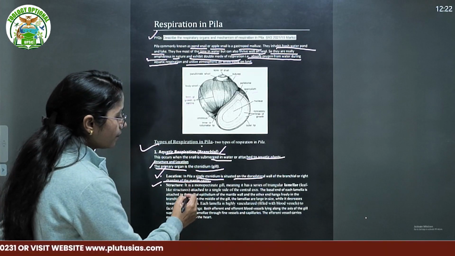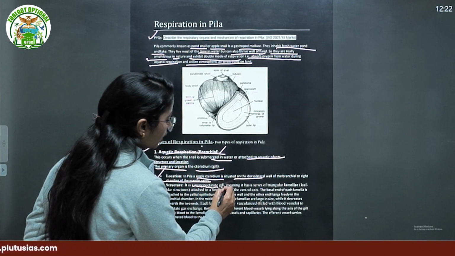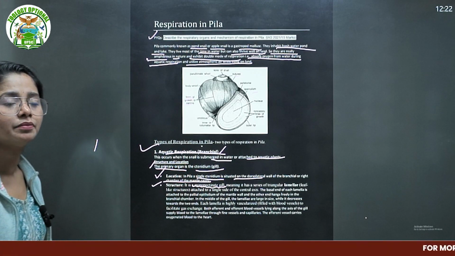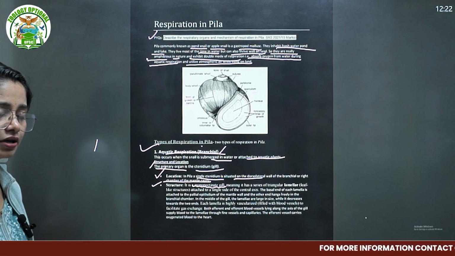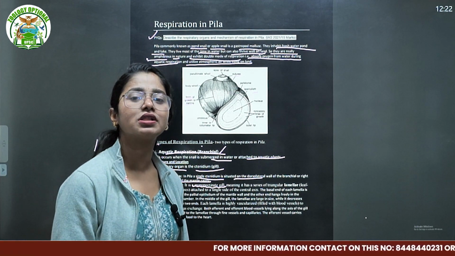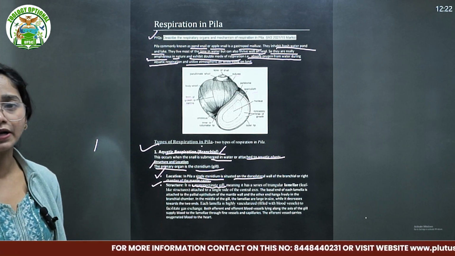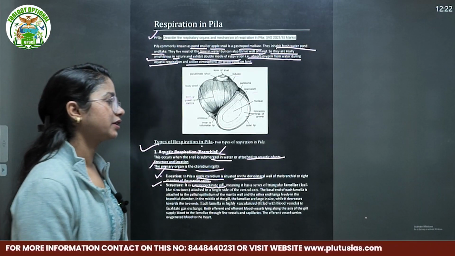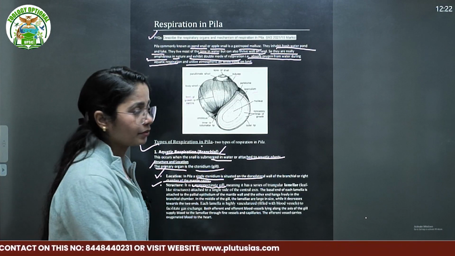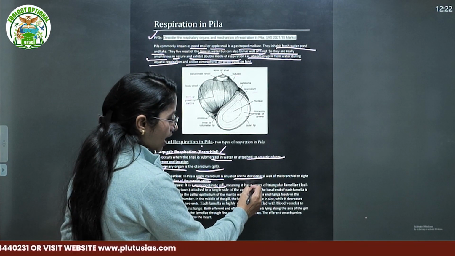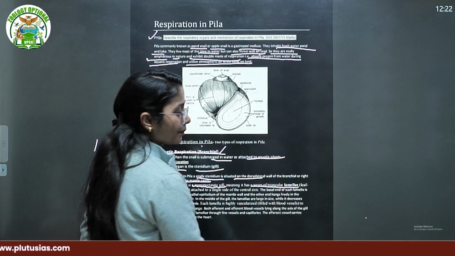Structure: it is a monopectinate gill. You have to remember this word. This is a key term for respiration in Pila, or the structure of the gills in Pila. What is the meaning of monopectinate gill? It means it has a series of triangular lamella.